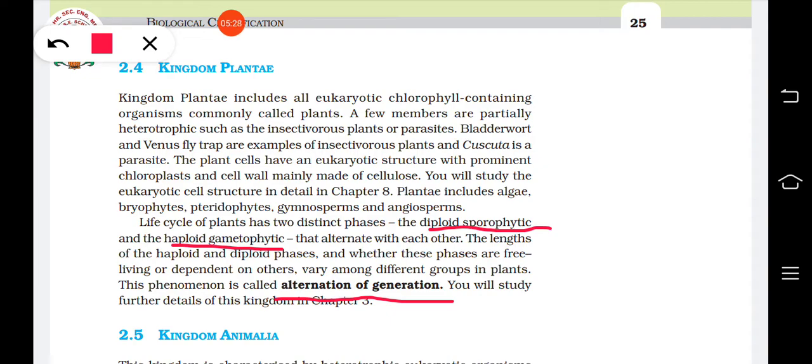In higher plants, the pollen grain is a spore. The megaspore is in the ovule, and the pollen grain is the microspore. So they are producing spores, isn't it? That spore producing stage of a plant is known as the sporophytic phase. Clear? And the haploid phase, or gametophytic phase, means the gamete producing phase, which produces the gametes.